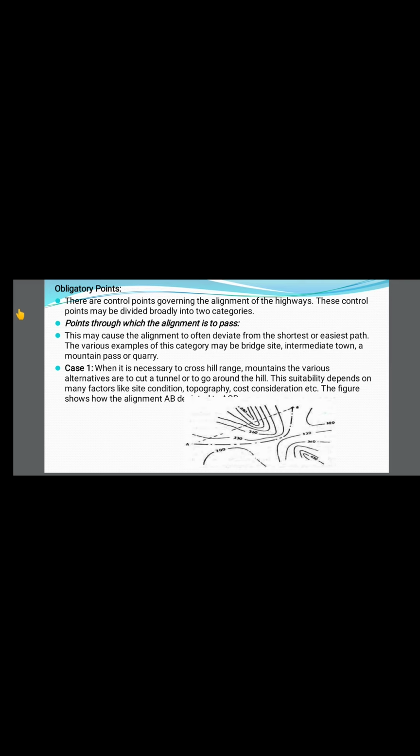In the requirement of the ideal alignment, we studied that the road should be the shortest. Same thing here: the alignment may deviate from the shortest or easiest path. In such cases, how to go with the shortest length, we'll study. In case 1, when it is necessary to cross a hill range or mountains, the various alternatives are to cut a tunnel or to go around the hill. The suitability depends upon many factors like site condition, topography, cost consideration, etc.